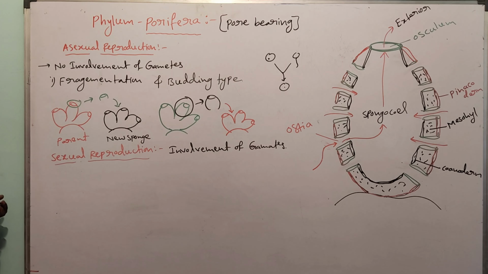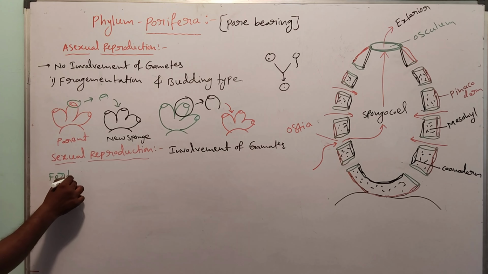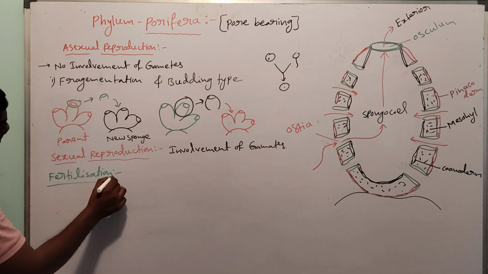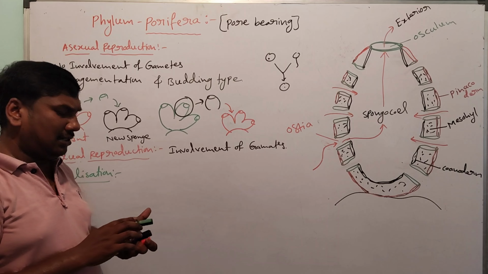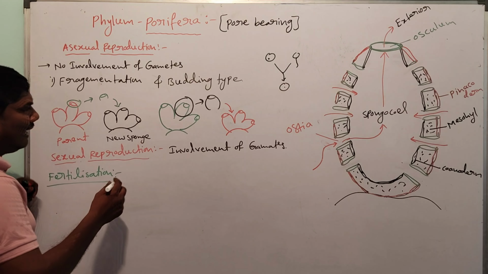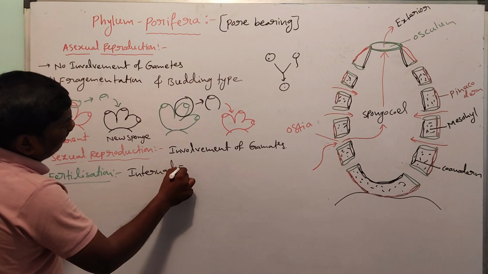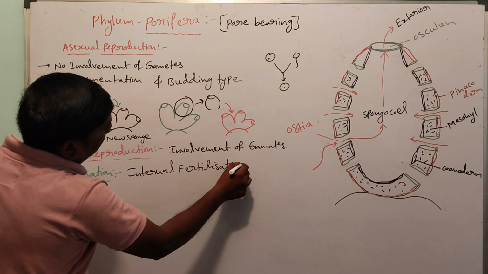Next one, fertilization. Fertilization means the fusion of male and female gametes. So in this one, fertilization is internal fertilization.